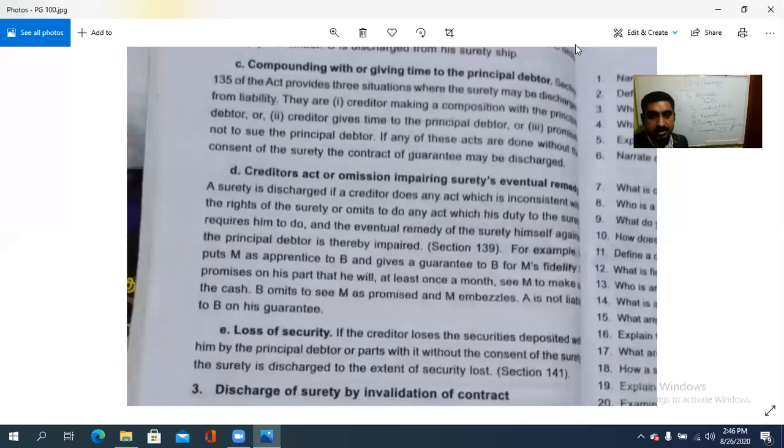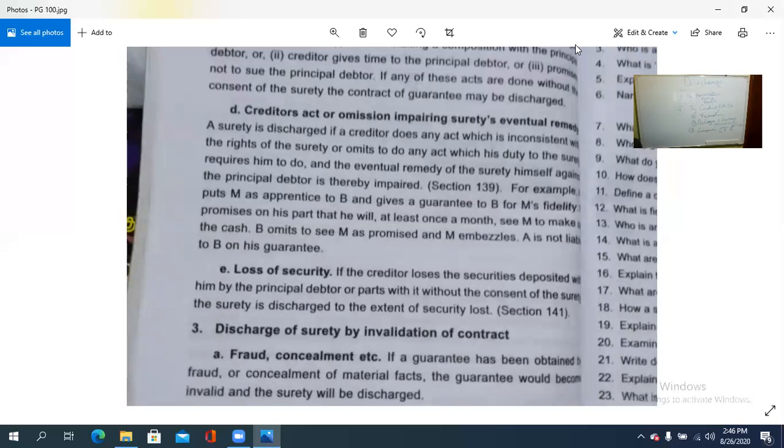Second point. Third point, compounding with or giving or extending the time given to the principal debtor. Then fourth is the creditor's act or omission impairing surety's eventual remedy. So what is that? A creditor's act, pravarti, creditor's oru pravarti kondo, or omission, omit, agree cheyadirikkuka, kalayuka. Okay, omission impairing the surety's eventual remedy. So a surety is discharged if a creditor does any act which is inconsistent with the rights of the surety or omits to do any act which his duty to the surety requires him to do.